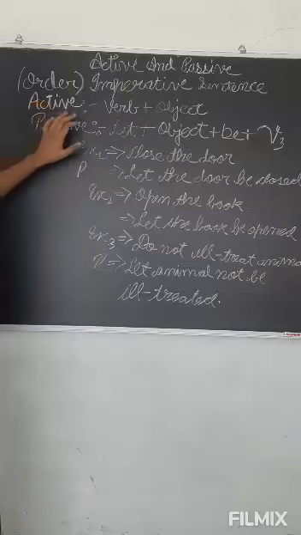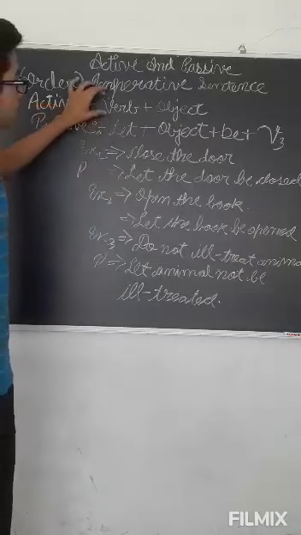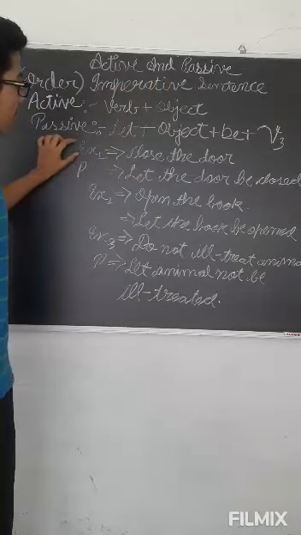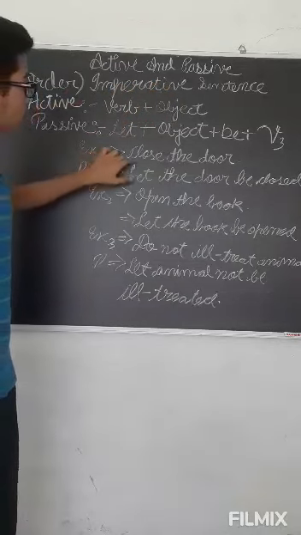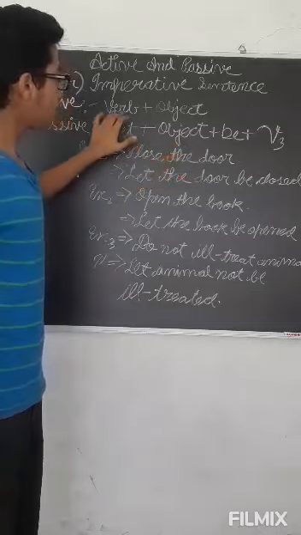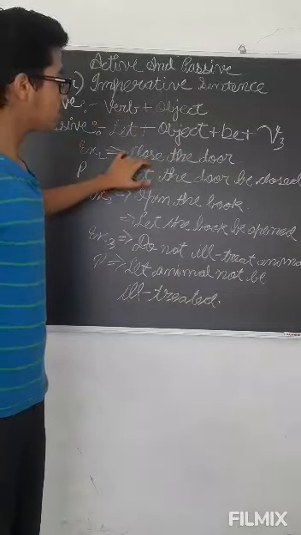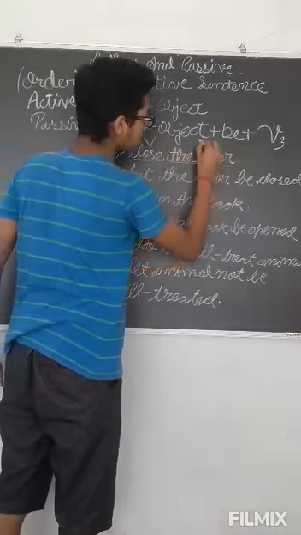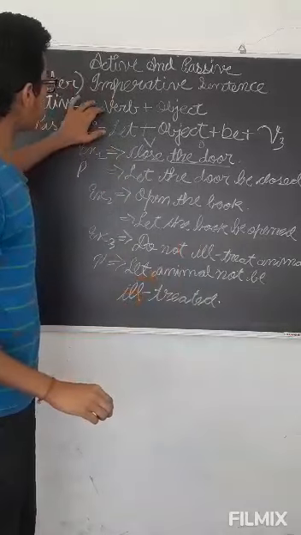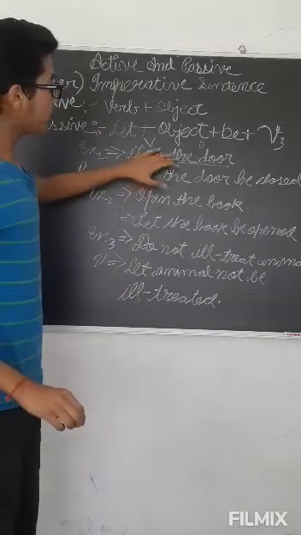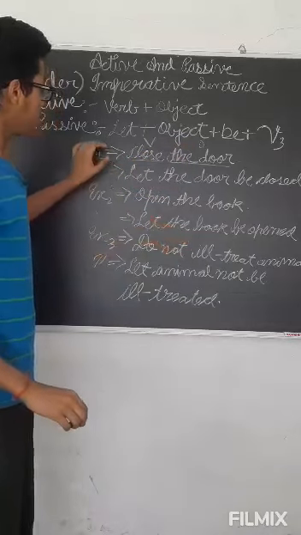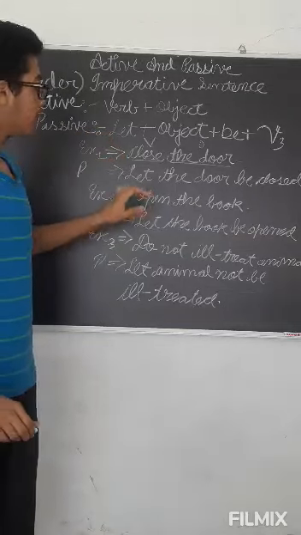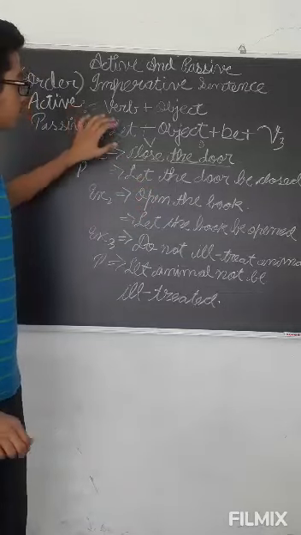The format of an active voice sentence is that first the verb comes, then the object comes. Let's take an example. This is the active voice of order. Close the door. Close is the verb and the door is the object. So this is the format of active voice. When we convert this into passive voice, in this type of sentence we write let. In sentences in which order is shown, we have to write let. This is compulsory in this type of sentences.